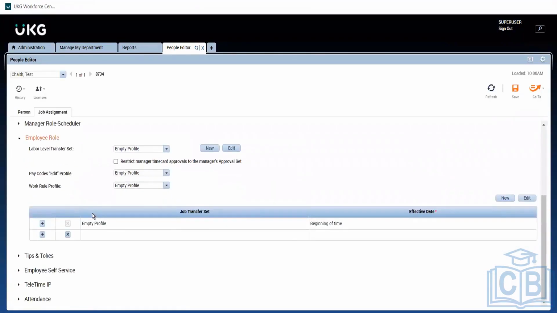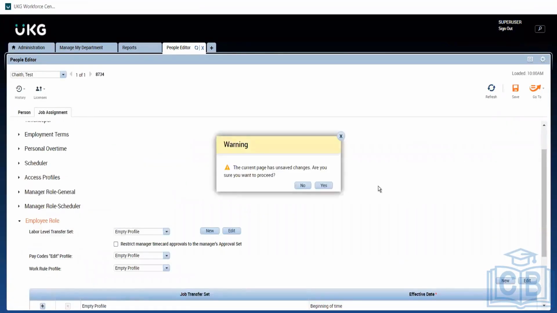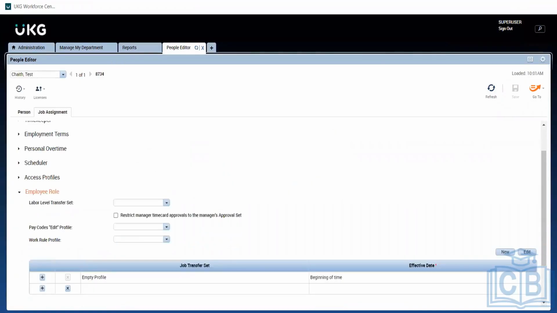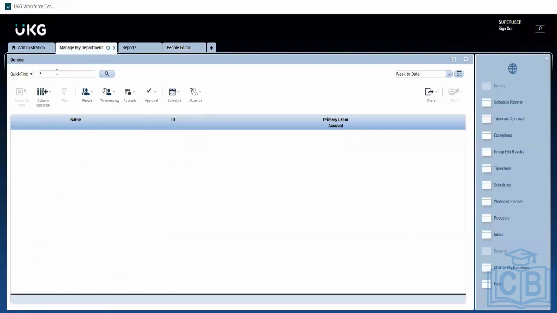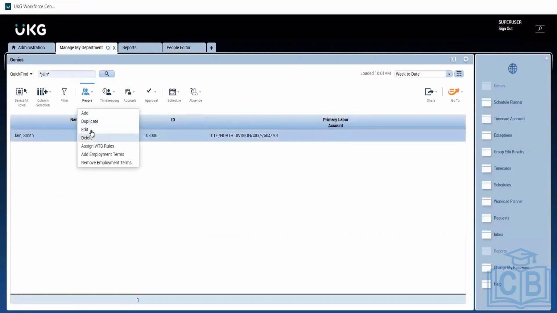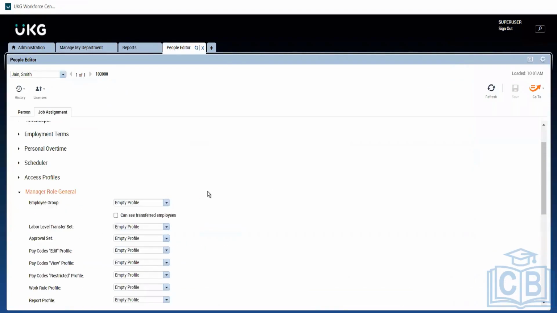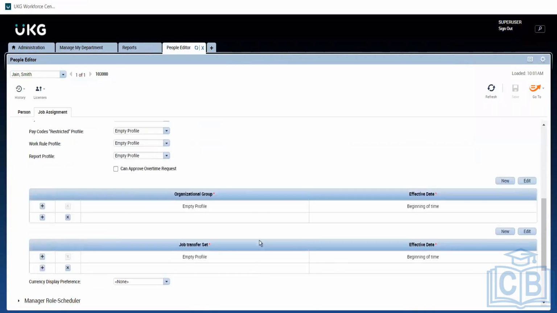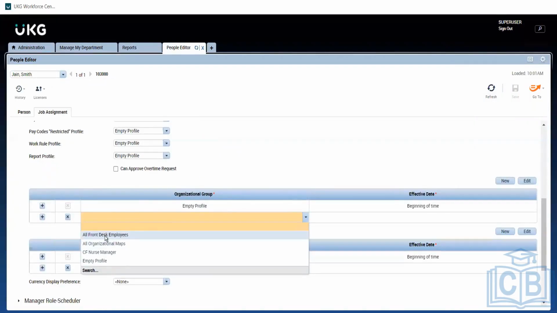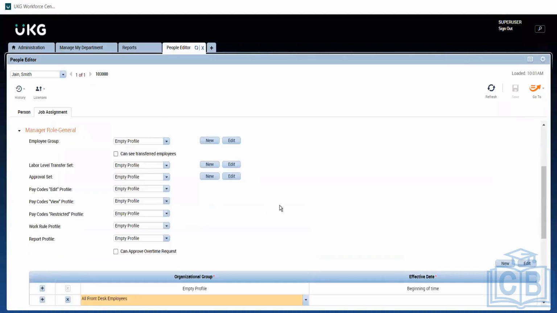And one more is the job transfer set, which is not currently loading here. Let me refresh again. I'll pick another employee. Here we have different items. Organization group: we will map whatever he created, all front desk, like this based on the hierarchy.